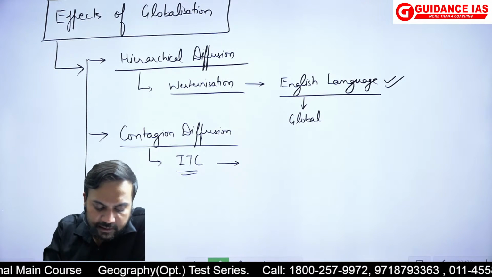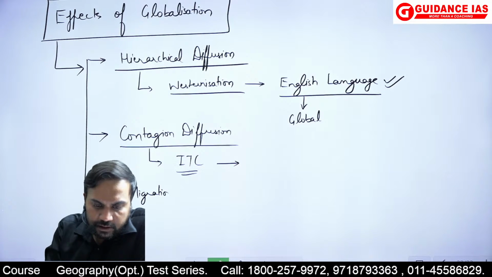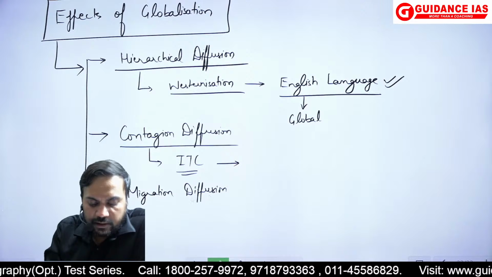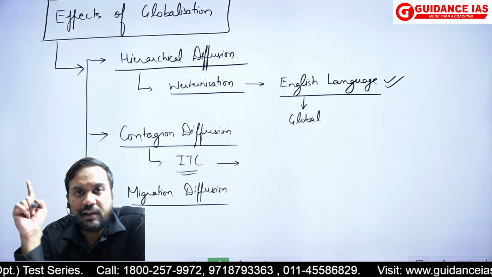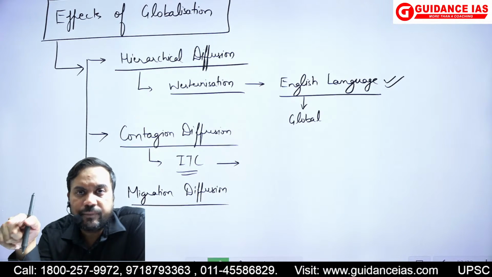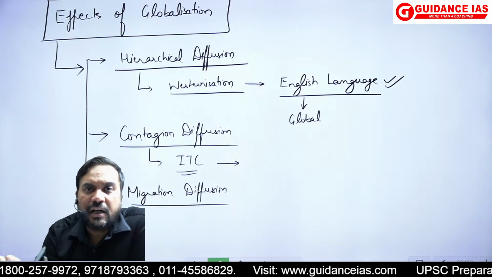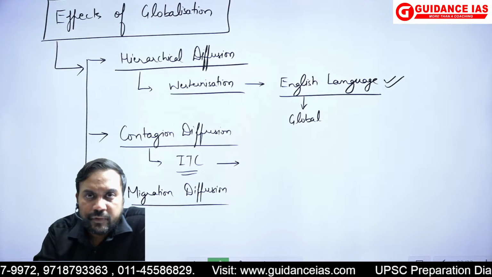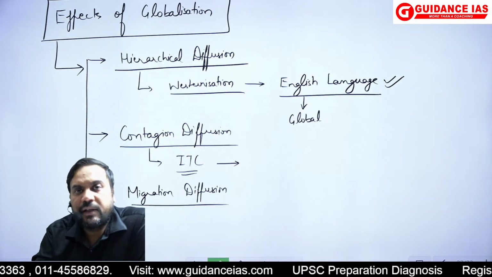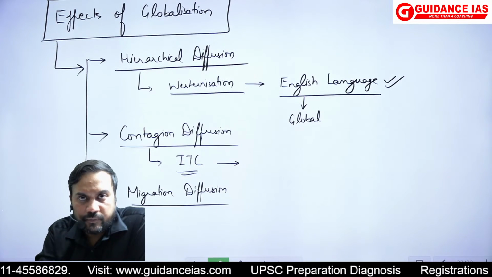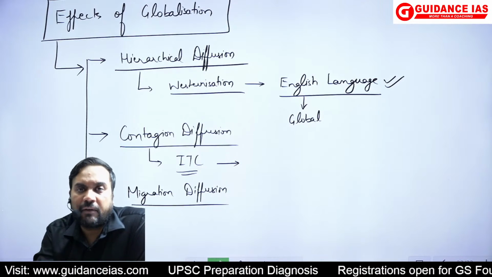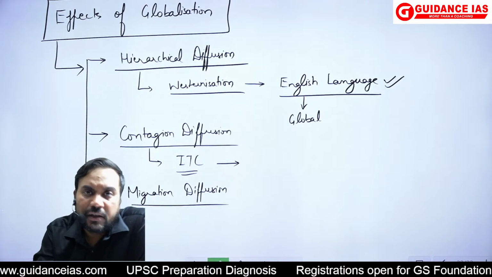So I can talk about that. I can talk about there is globalization has led to migration diffusion. Like for example, याद करो हमने क्लास में example दिया, tribal belt of India, the loss of languages which was taking place from the tribal belt of India. So essentially what is happening? Tribals are now forced to migrate, and when they are migrating into the newer areas, they learn the new languages. Ultimately, the next generation of the same tribals, they would be more fluent in those non-native languages, and slowly the native languages are being lost.